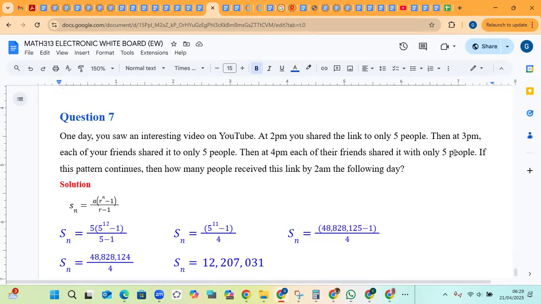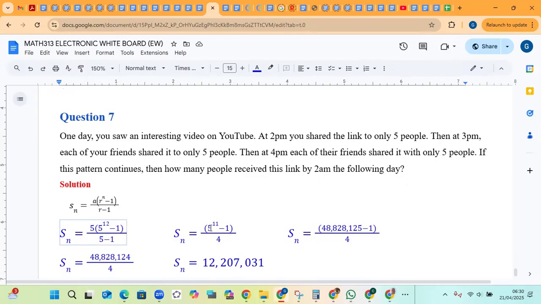Every hour, multiplying by 5. So therefore R is 5. Now at 2 p.m. to 2 a.m. next day, that's how many hours? So 2, 3, 4, 5, 6, 7, 8, 9, 10, 11, 12. That's 10 hours already. 1, 2, 12 hours. Okay, so N is 12.